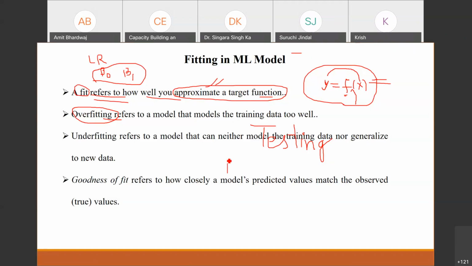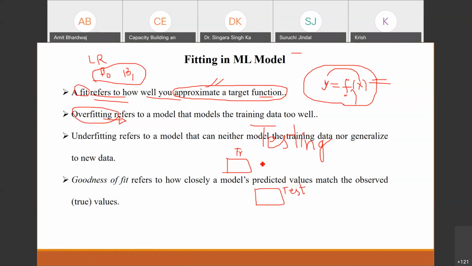If you approximated the function from the training data and find the accuracy for the training part, you will get a good accuracy. And whenever you test your model for the unseen data, your accuracy is not the same as the accuracy for the training data, then we say the model is overfit, right?